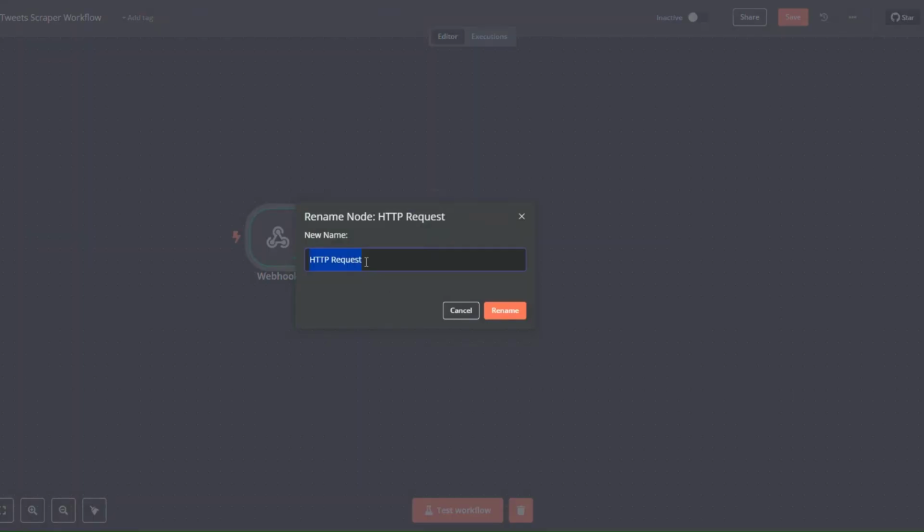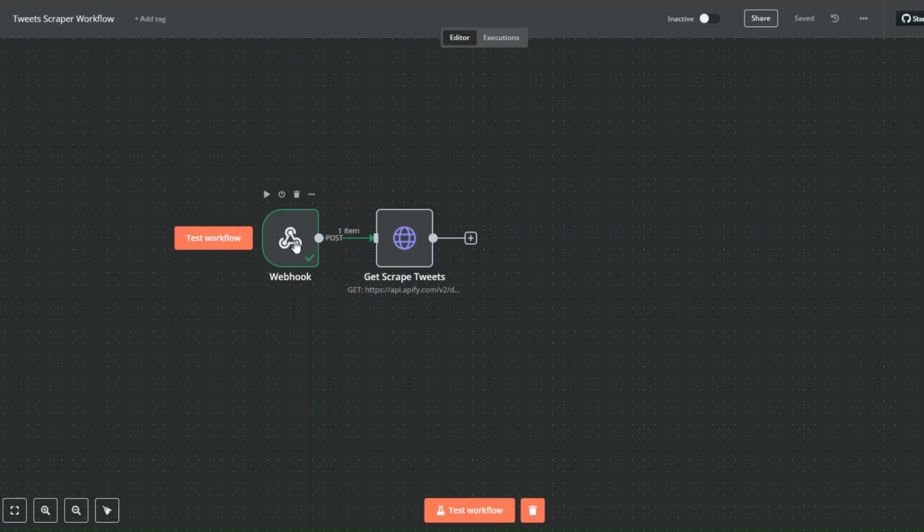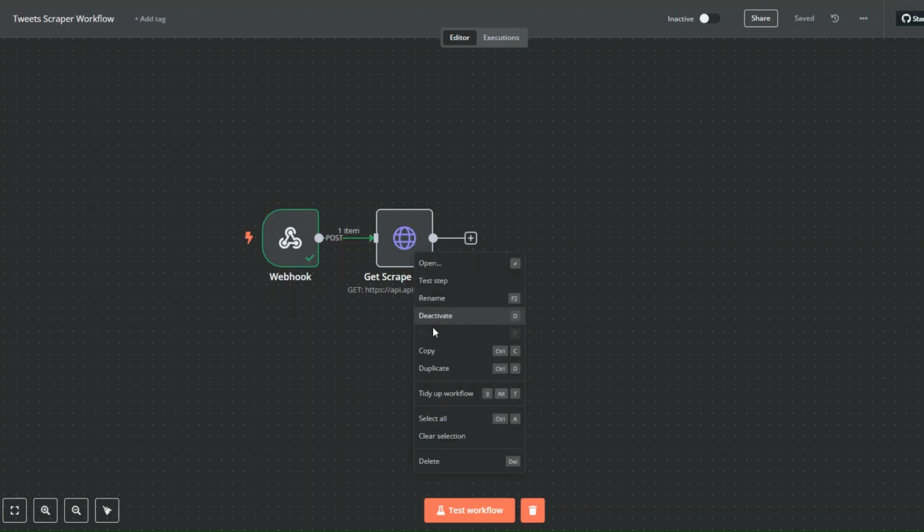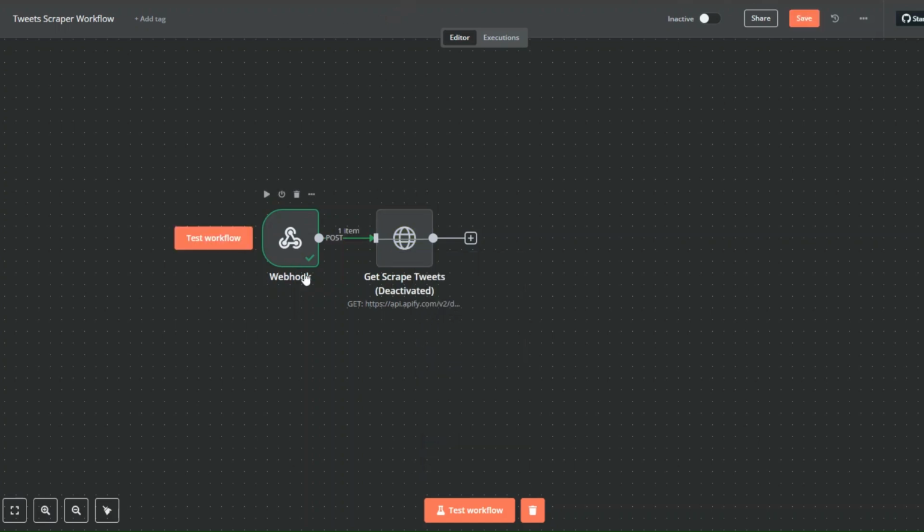So yeah, I'll rename this to get scraped tweets. And I'm going to click on rename. I don't have the dataset ID yet. You can deactivate this for a second. And then now, yeah, I'll test workflow.